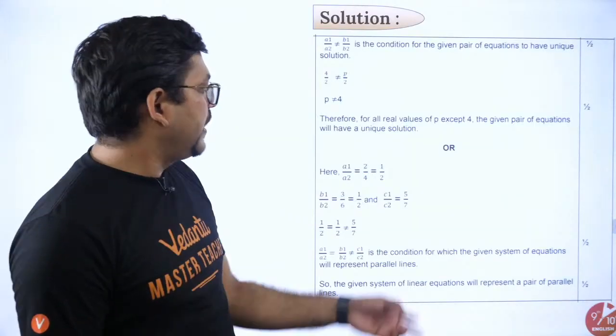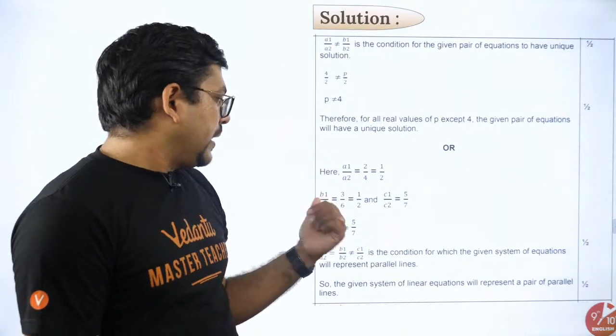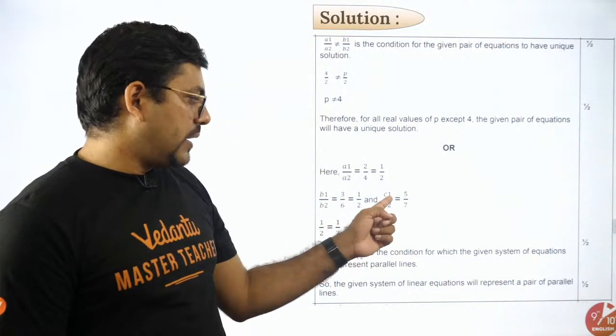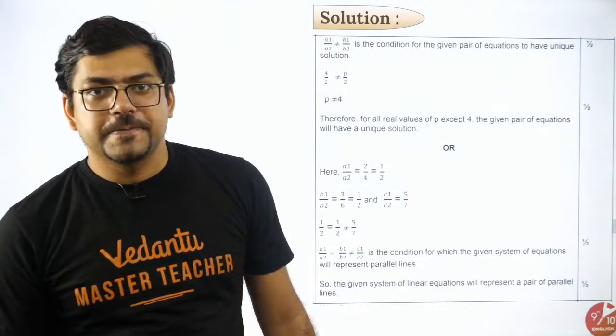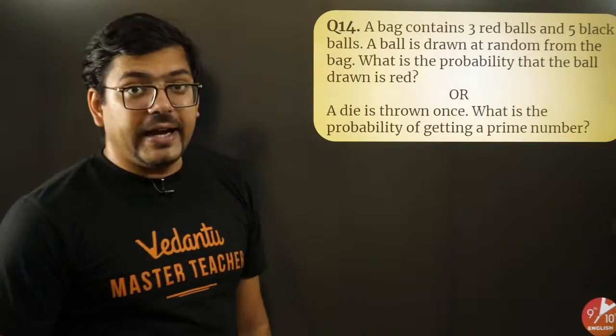So in the entire solution, P should not be equal to 4, and A1 by A2, B1 by B2 is equal, but C1 by C2 is not equal. So hence parallel lines. Cool. Moving ahead. Next question.